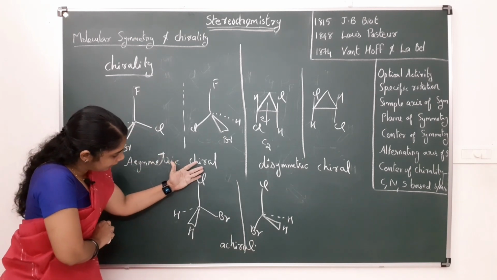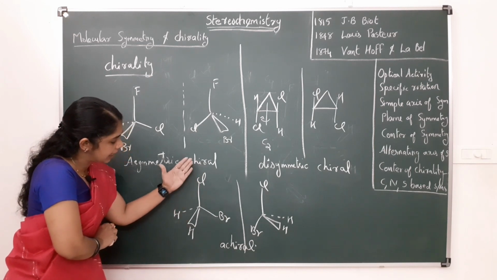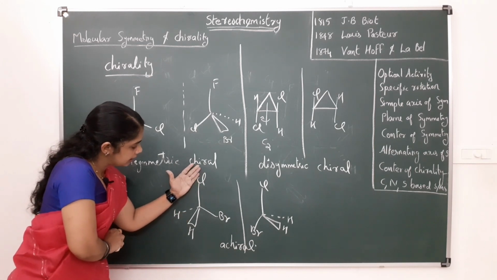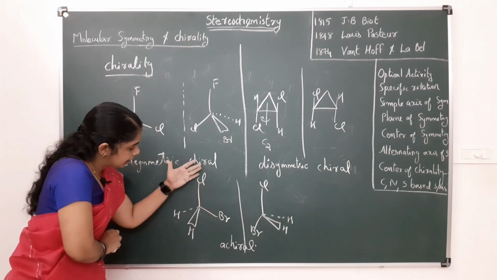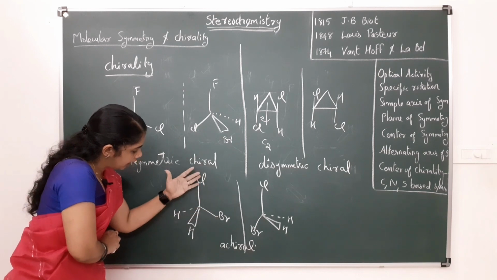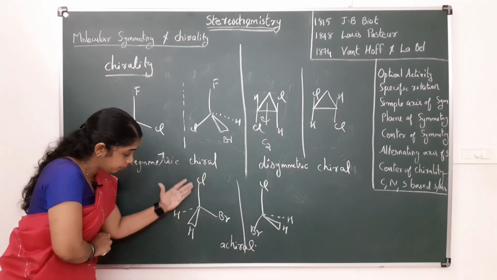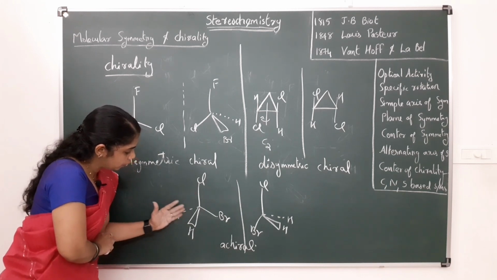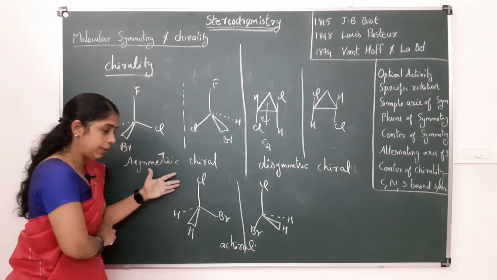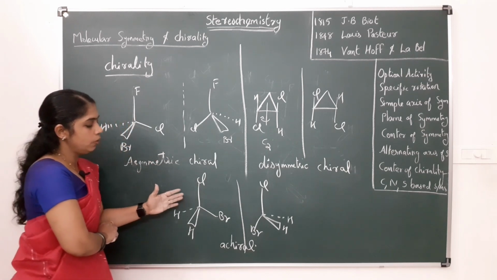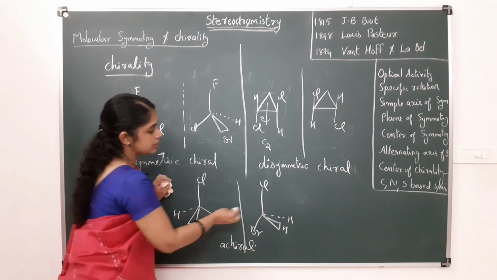You can see a plane passing through the middle of these two hydrogens, and cutting the chlorine, carbon, bromine bond. The plane passes between these hydrogens. So this molecule has a plane of symmetry. Is it superimposable on its mirror image?